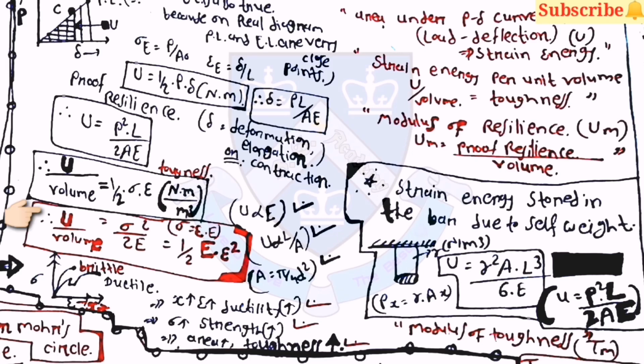And this equation is very useful in the examination. U by volume is equal to sigma square upon 2E, which is equal to 1 by 2 into E into epsilon square. Then after strain energy stored in the bar due to self weight, U is equal to gamma square A L cube upon 6 E. So you can also say that U is equal to P square L upon 2 A E.